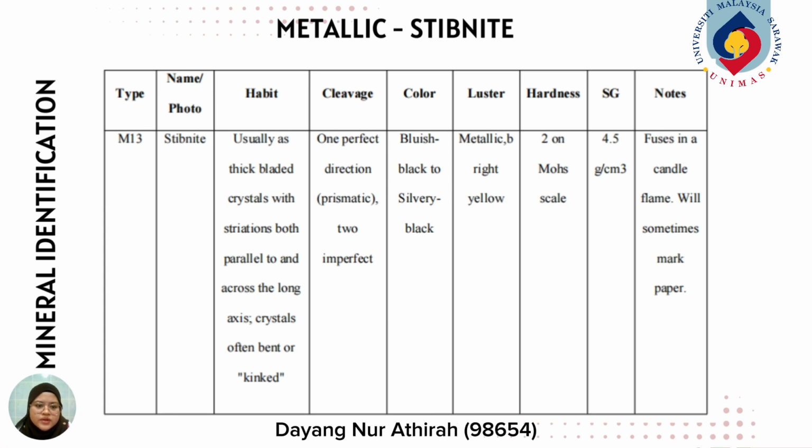Cleavage: one perfect direction, prismatic, two imperfect. The color is bluish black to silvery black, and the luster is metallic bright yellow, and hardness is 2 on Mohs scale. The specific gravity for the stibnite is 4.5 gram per centimeter cube, and the note for the stibnite is fuses in a candle flame, will sometimes mark the paper.